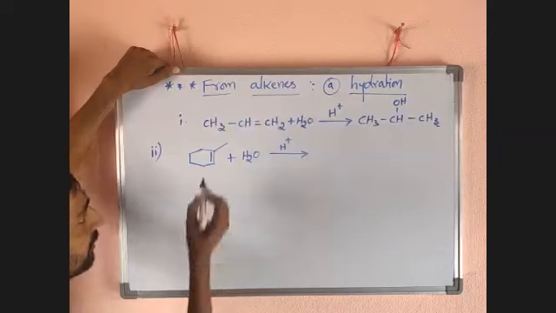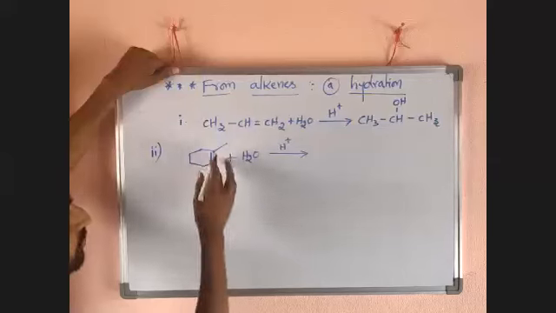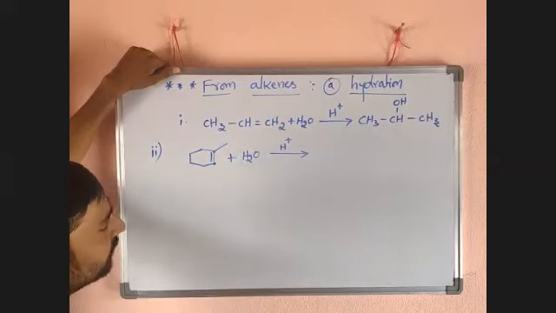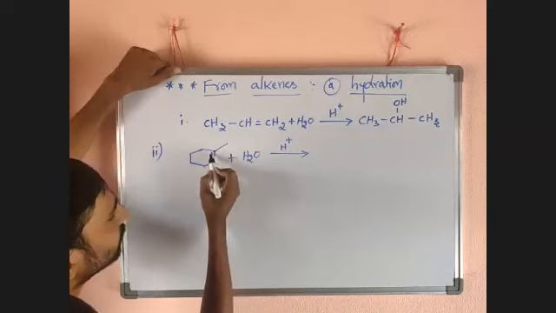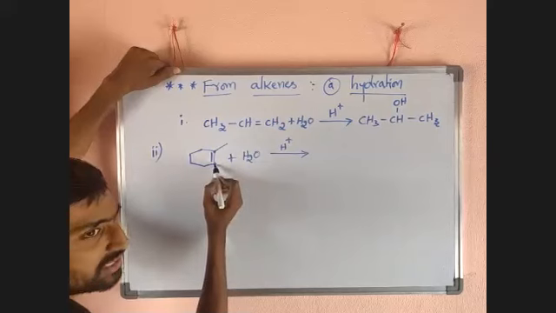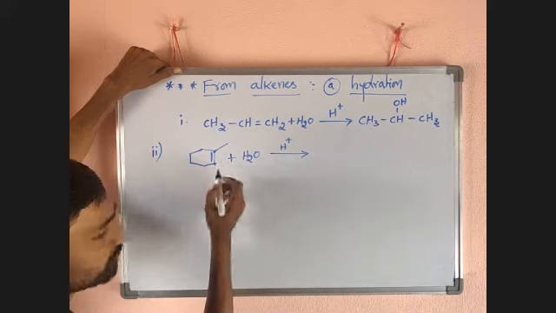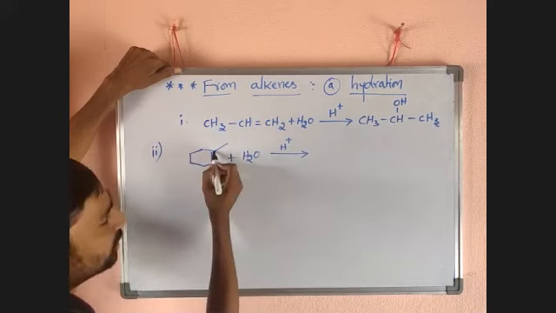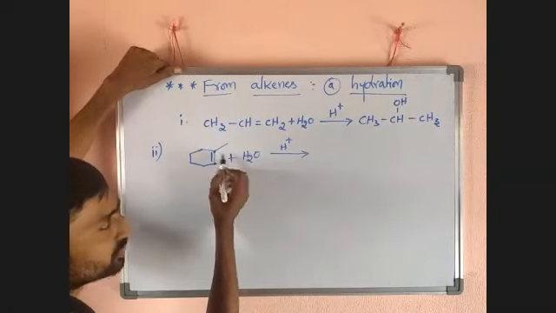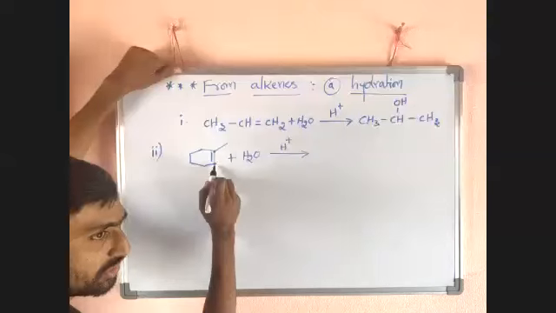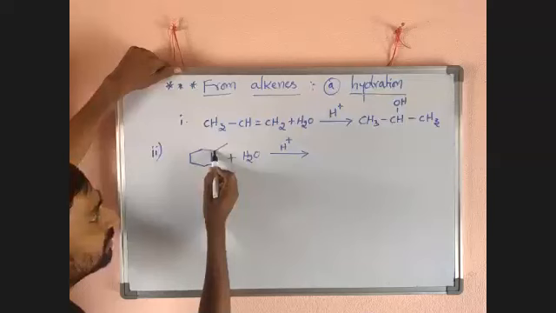Now what happened? Here is a double bond. Now where does hydrogen get attached? Here the carbon has 1, 2, 3, 4 bonds. Here also there is a carbon, but it has 1, 2, 3 bonds only, so it must possess one hydrogen. The other has no hydrogen because it already has 4 bonds. One has one hydrogen, the other has 0 hydrogen. H must be attached to CH because it is the more hydrogen containing carbon. OH gets attached to that 4-bond carbon atom.